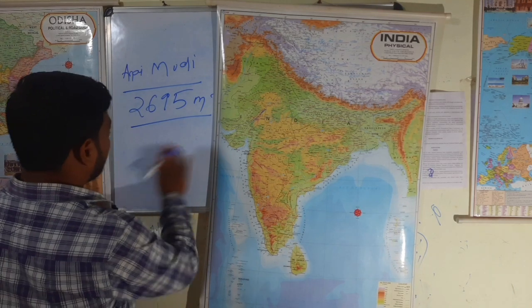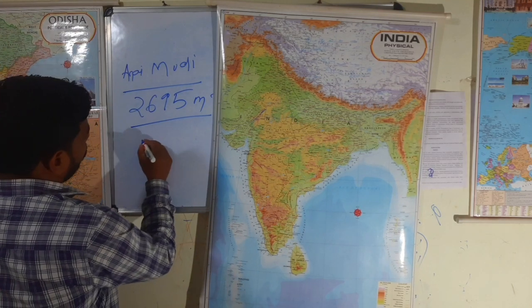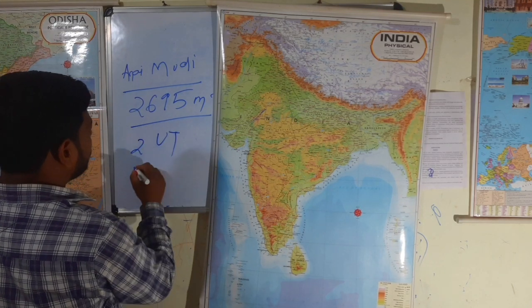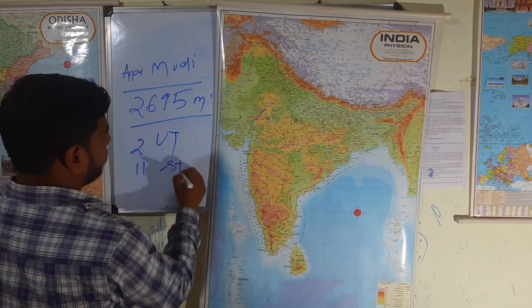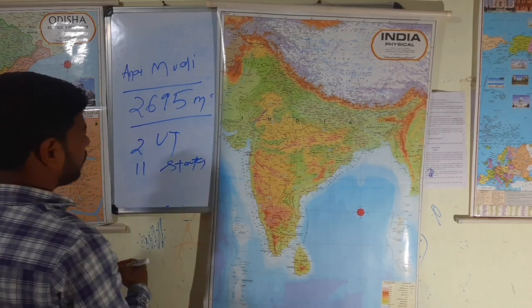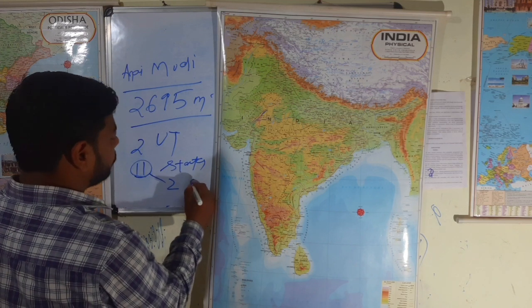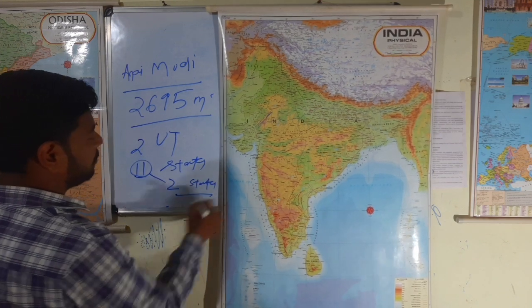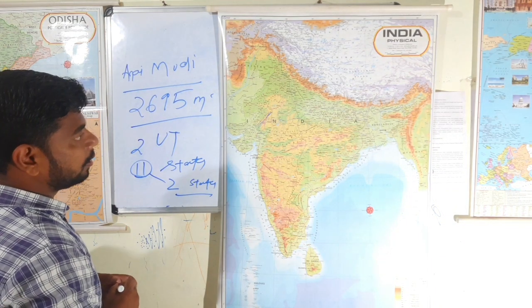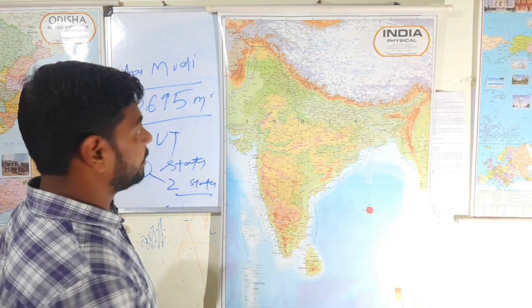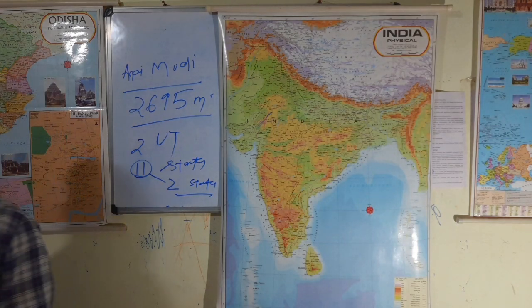Himalayan ranges are spread in 2 union territories and 11 states. Okay. Out of these 11 states, 2 are the states which have hilly regions.